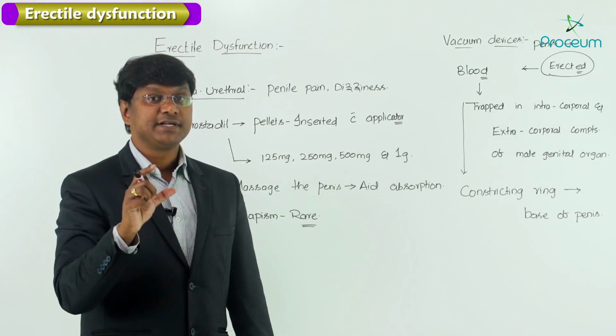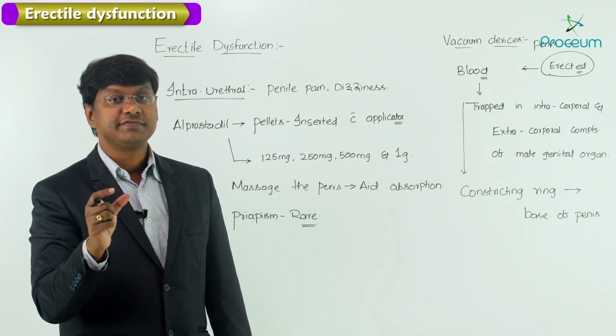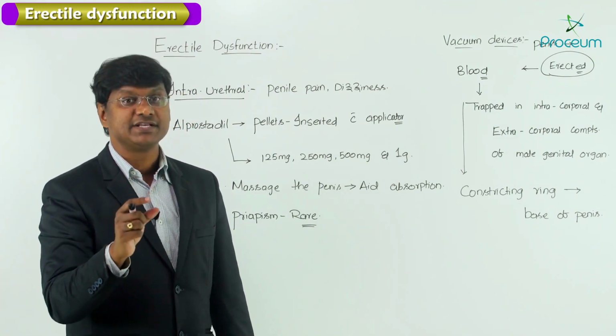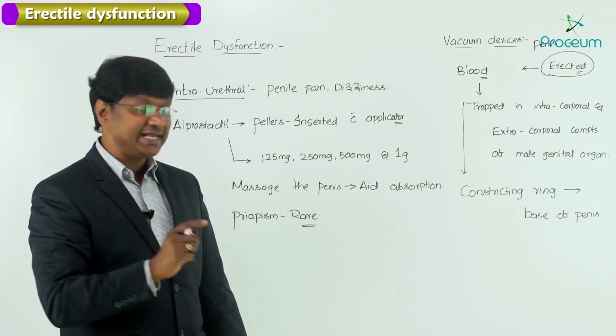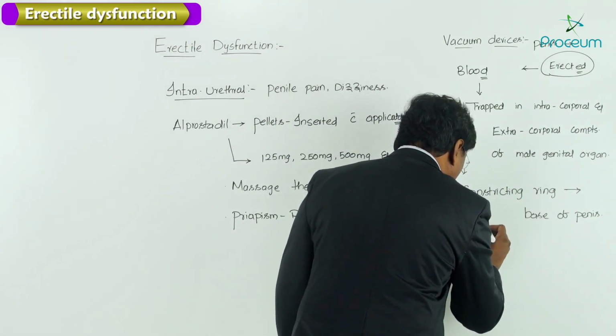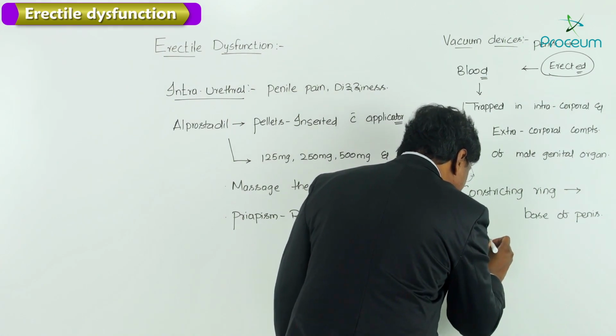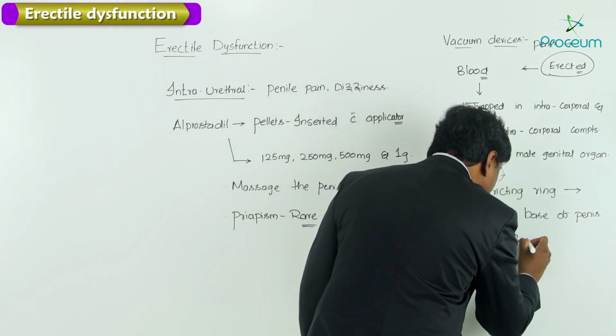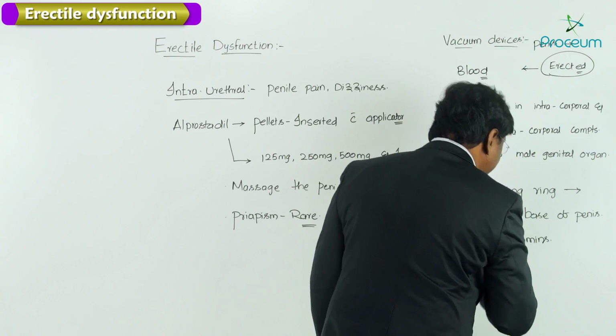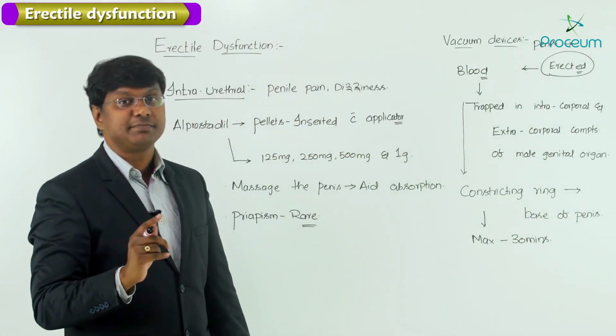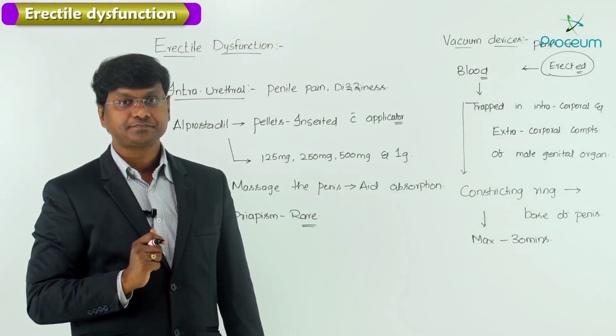And this constricting ring applied at the base of the penis can be placed for a maximum time of 30 minutes.